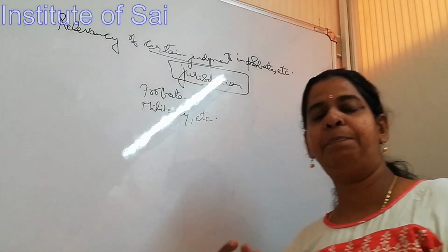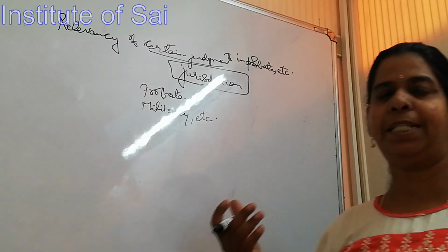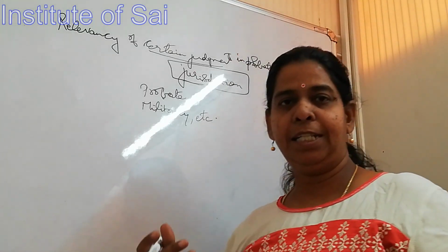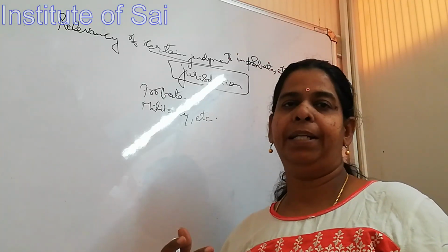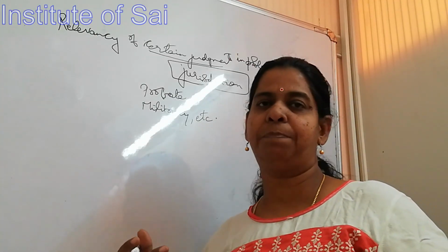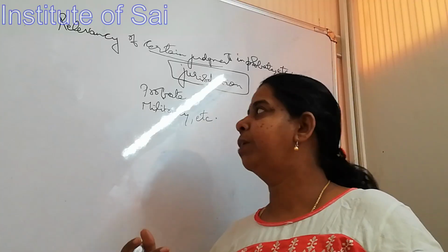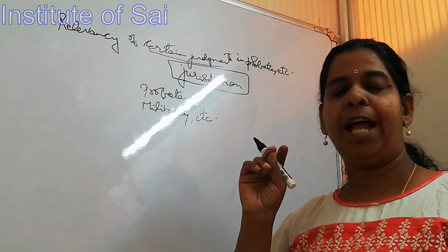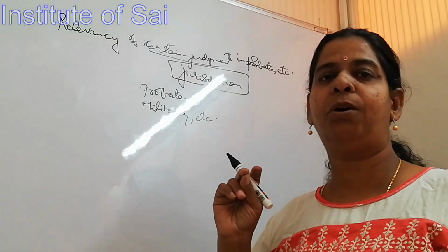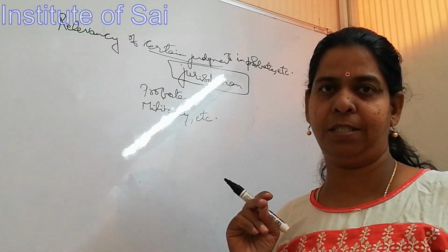As we have seen in CPC, and will be seeing in CrPC, a judgment which is passed without jurisdiction does not become an invalid judgment just because it was passed without jurisdiction. What is important here is the judgment should have been passed after following the principles of natural justice.